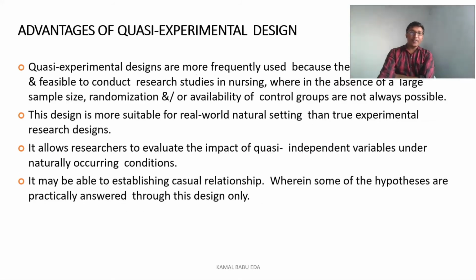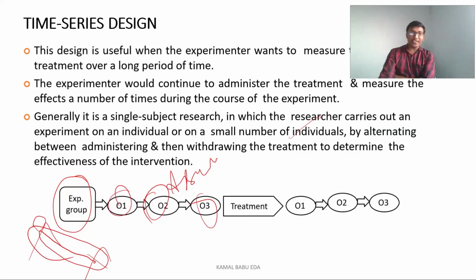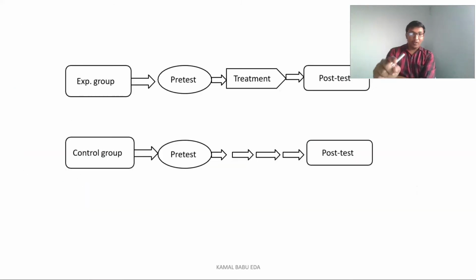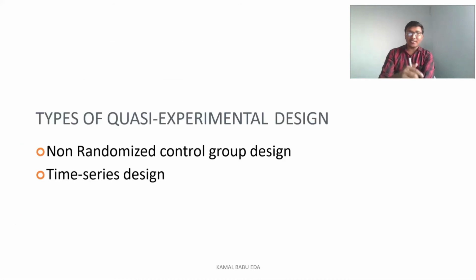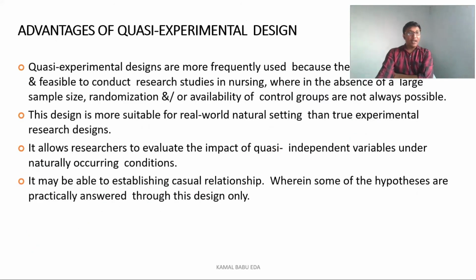So this was the time series design. So mainly in quasi experimental research design, we have randomized control group design and time series design. Now we'll see what is the advantage of this quasi experimental research design.